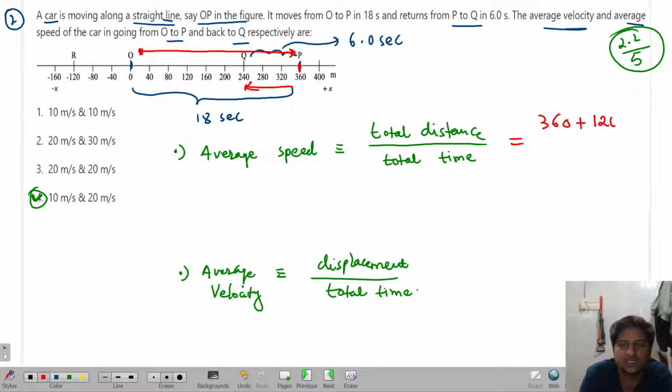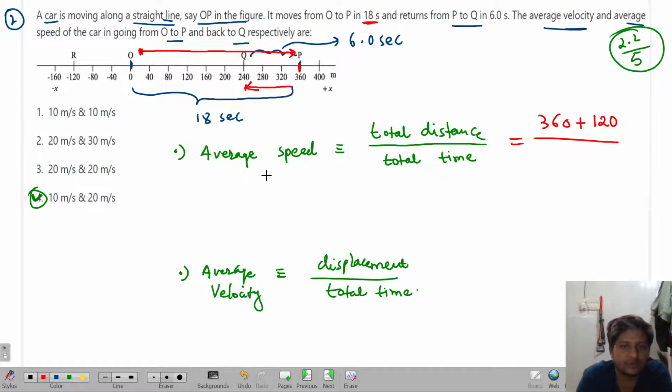So total distance from P to Q is how much? 120 meters. Now try to understand. He is covering from O to P. So what is happening? The particular object is covering the whole distance from O to P in how much seconds? It is covering in 18 seconds. Means whole O to P is in 18 seconds.